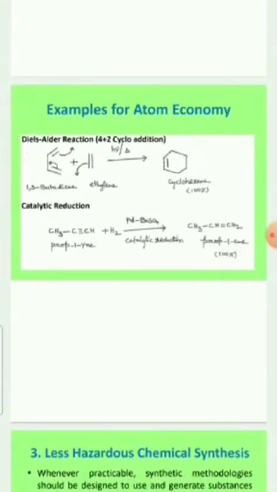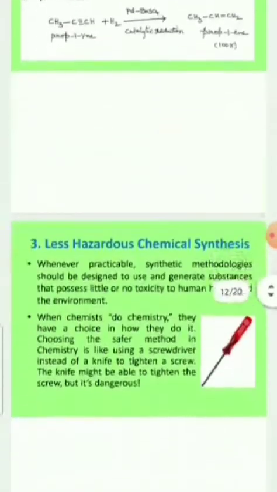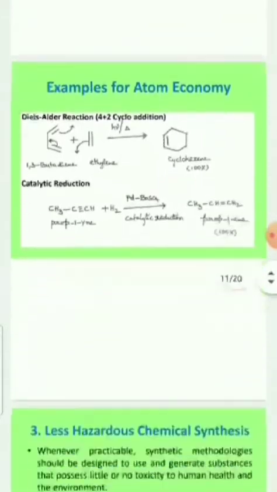Examples for atom economy. Here, if we consider 1,3-butadiene, when it reacts with ethylene it gives cyclohexene. Coming to catalytic reduction, when propyne reacts with hydrogen gas in the presence of PdBaSO4, it gives propene. In this way we can define atom economy.